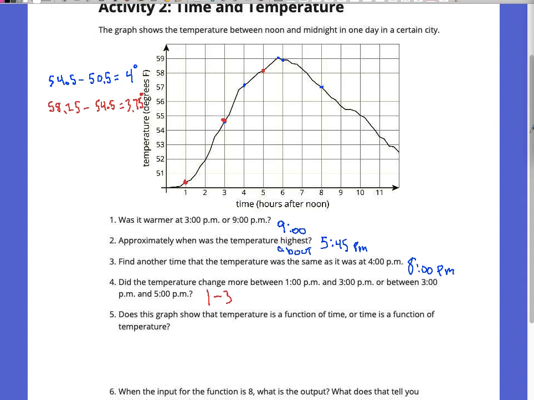Okay. Does this graph show that temperature is a function of time, or that time is a function of temperature? This is that vocabulary stuff that we've been getting to over the last few lessons. So this is really important for the way this graph is pictured for us. Which one of these statements is true? Is it temperature a function of time, or is time a function of temperature? We talked about how to word these kind of things yesterday in the review.